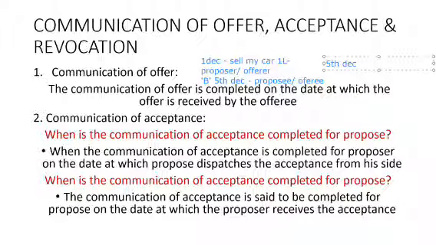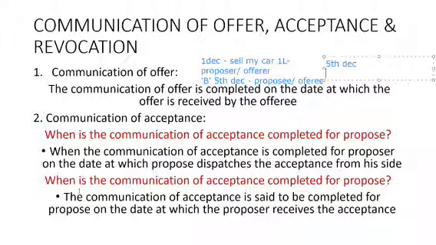So here, the date of communication for a proposer or offerer is completed on 5th December, because the meaning tells that on the date at which proposee dispatches the acceptance from his side. So on 5th December, the proposee is giving the information to A. On that day, the communication is said to be complete for me.